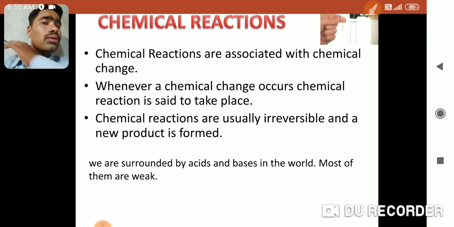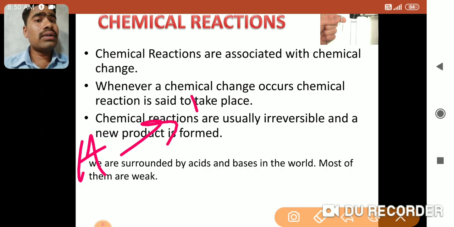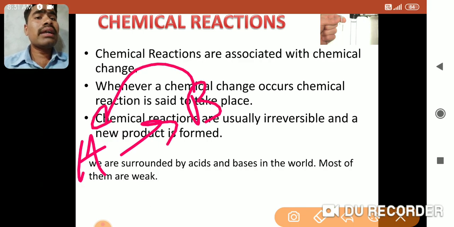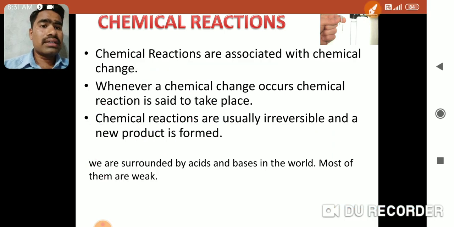Now, chemical reactions are usually irreversible, in the sense we can't go back. For example, A is converted into B, so B cannot be converted back into A, so that is irreversibility. That is the characteristic that chemical changes generally, most of the time, are irreversible, they can't be reversed back, and a new product is formed.